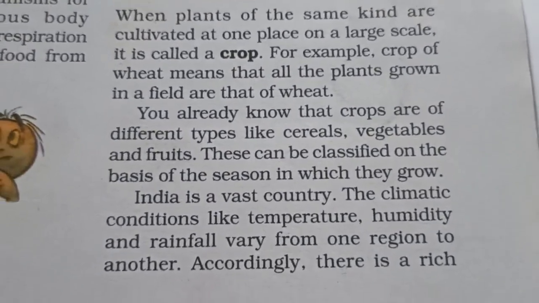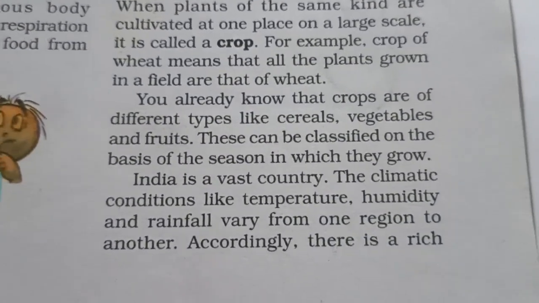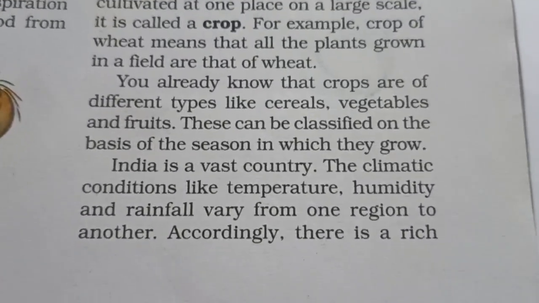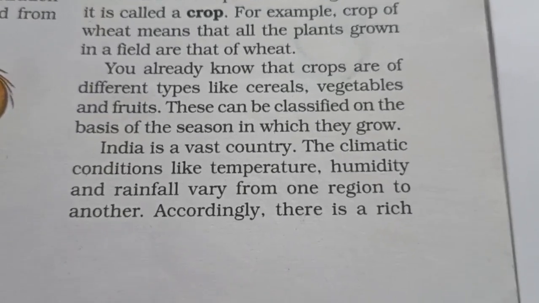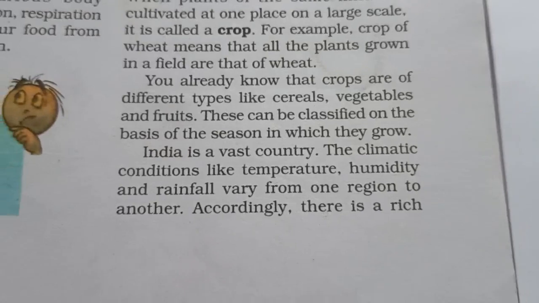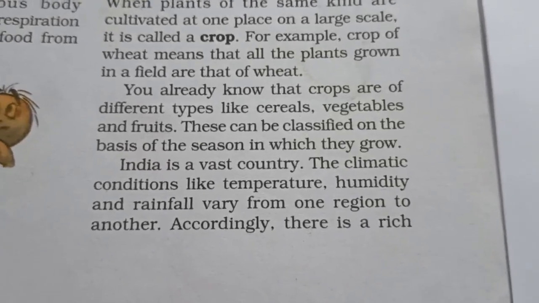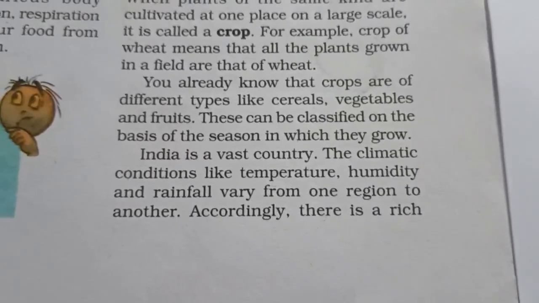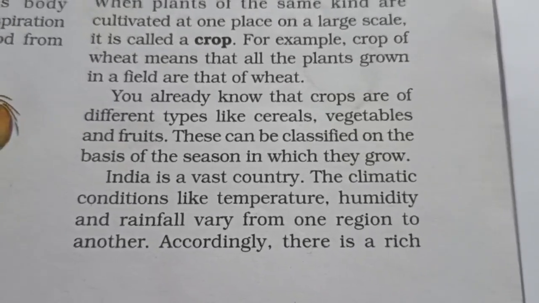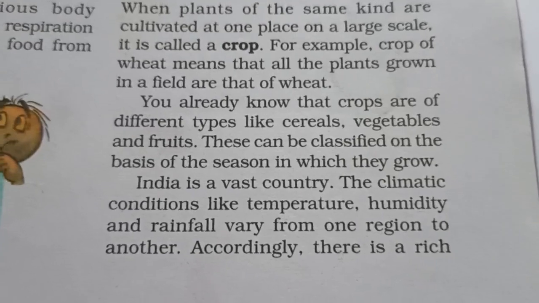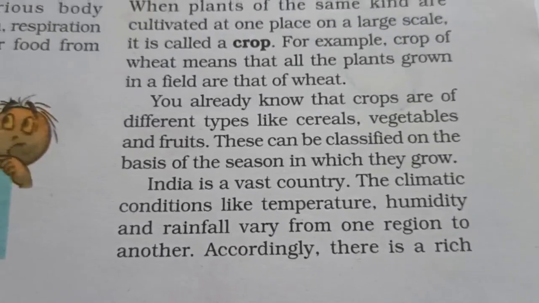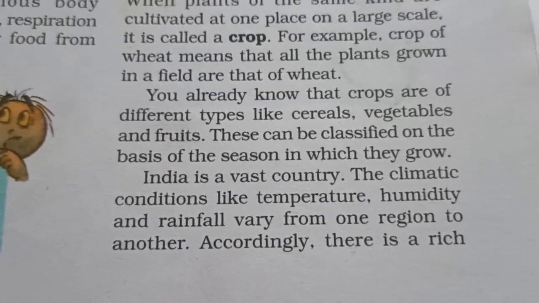Now there are different types of crops like cereals, vegetables and fruits. And these can also be classified on the basis of season. Some plants are grown in winter, some plants are sown in summer. For example, watermelon, muskmelon, mango, you can eat only in summer. Carrot is eaten only in winter. So different crops have different seasons.